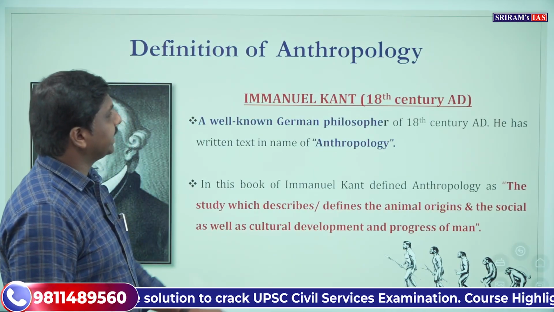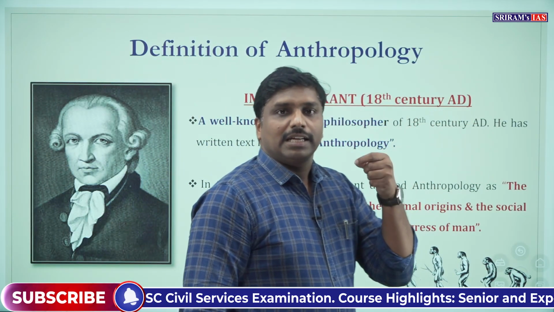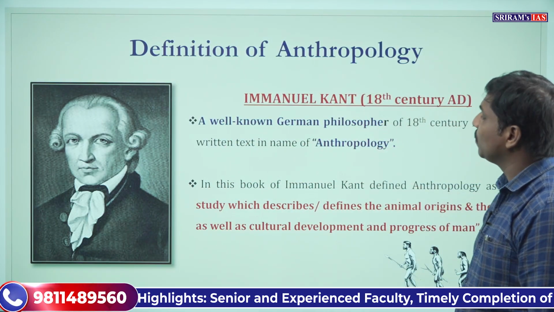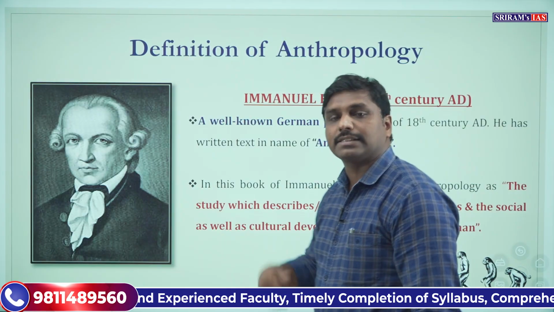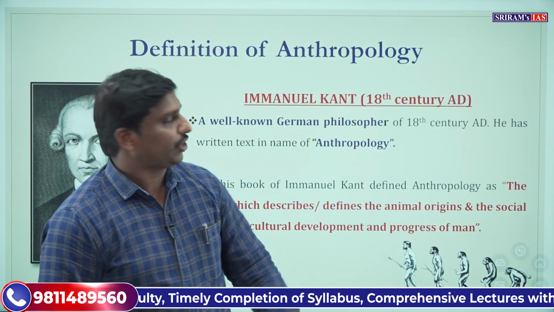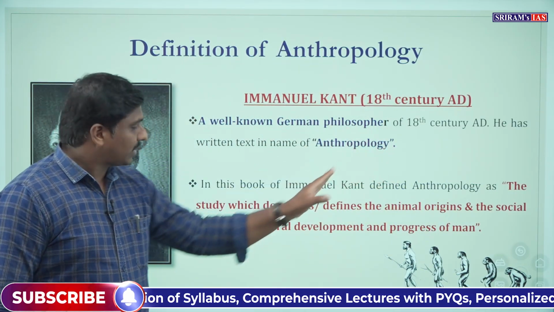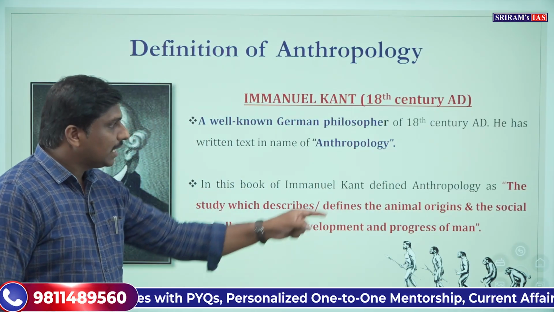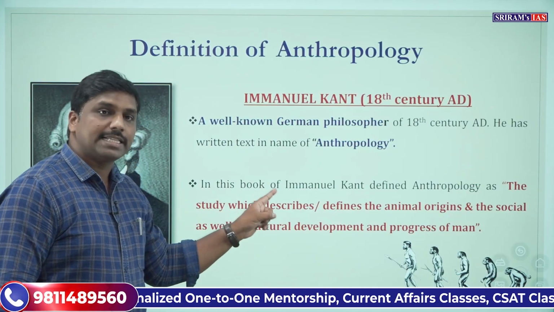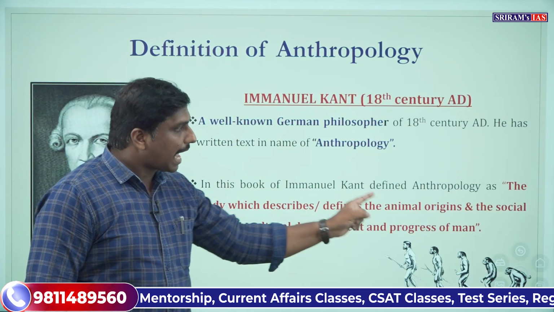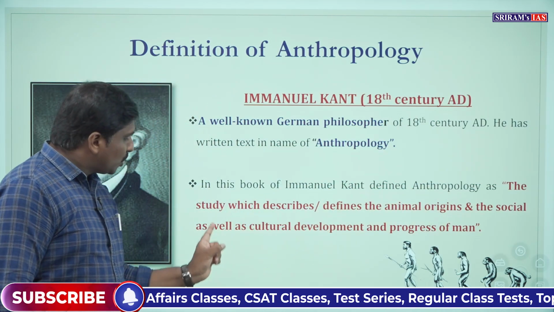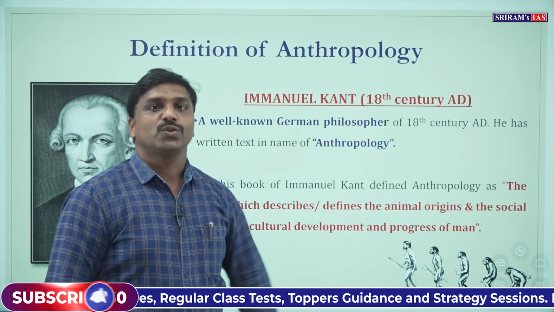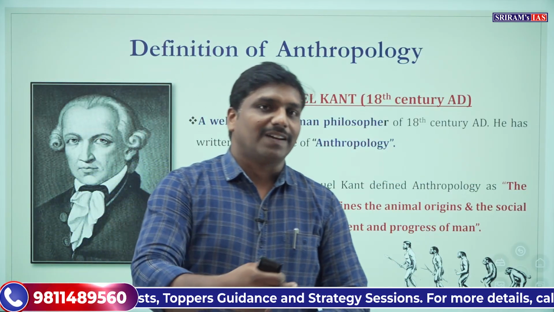Now look at the next period. In the 18th century, Immanuel Kant, a well-known German philosopher, wrote a text named Anthropology. In this text, he systematically defined anthropology. He said that anthropology is the study which describes or defines the animal origins and the social as well as cultural development and progress of man. So that's what Immanuel Kant has pitched.